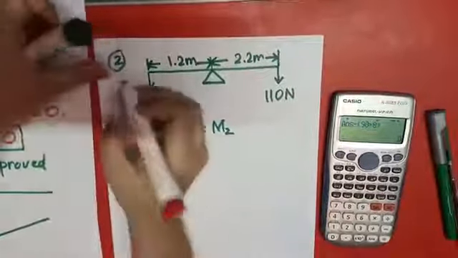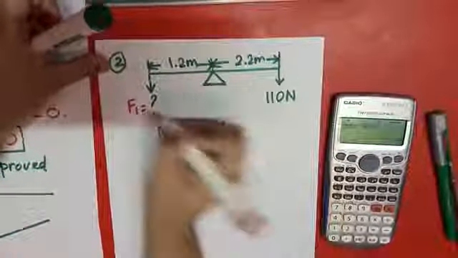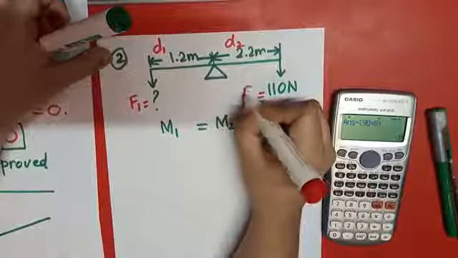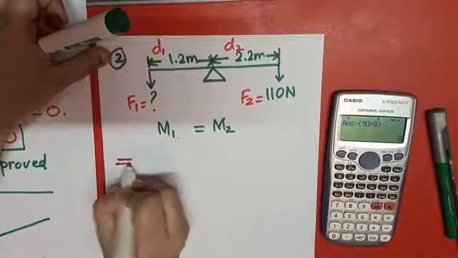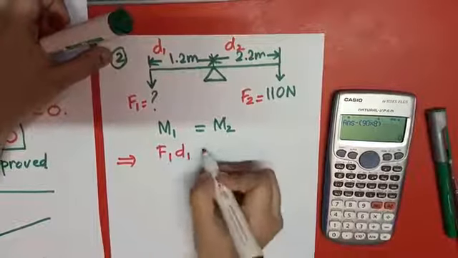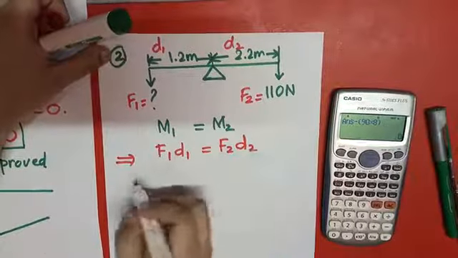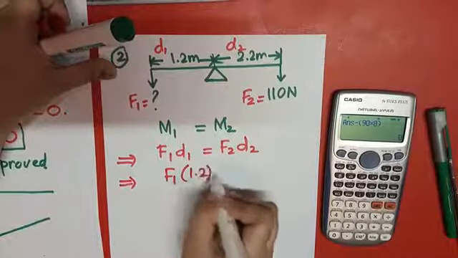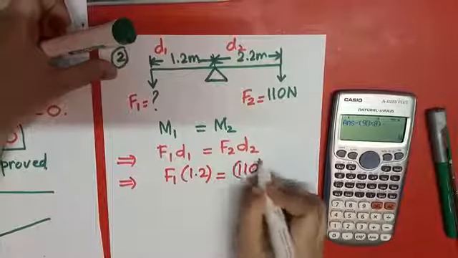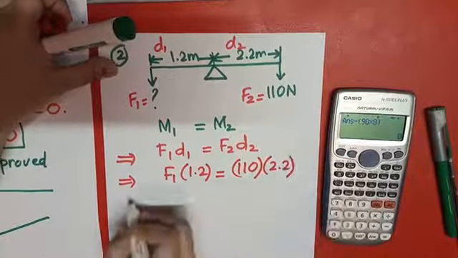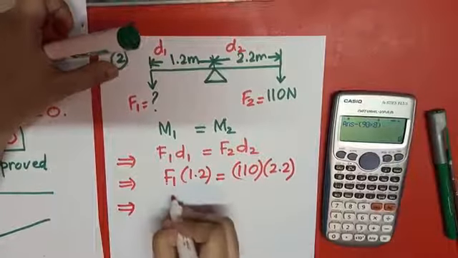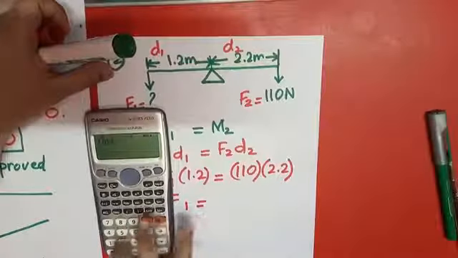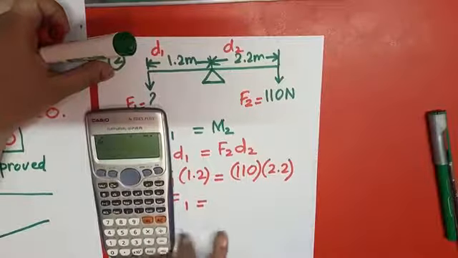So again I have to do M1 equals to M2. For example, I am writing it here. This is F1, this is D1, this is D2, and this one is F2. So I have to find out F1 from here. So F1 D1 equals to F2 D2. This is F1, and the value of D1 is 1.2, equals to 110 into 2.2. So what I have to do here, I have to calculate it. 110 into 2.2 divided by 1.2.